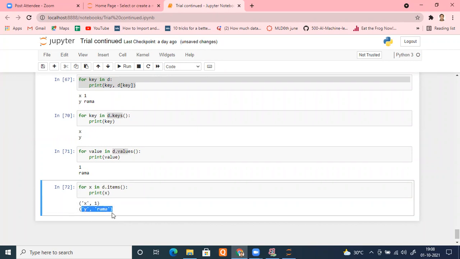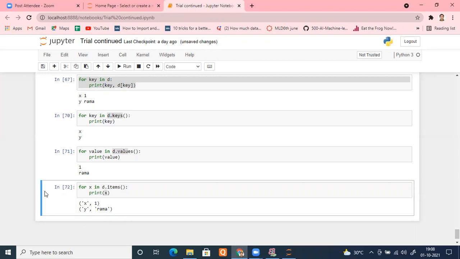This tuple, key value. That means in every iteration, X will be a tuple. Right or wrong? So d.items will return me a tuple in every iteration. That's why for the first iteration, I'm getting key value as a tuple. Second, I'm getting key value as a tuple. And if you want to access them individually, you can easily do that.